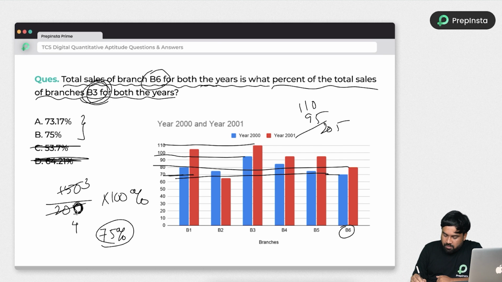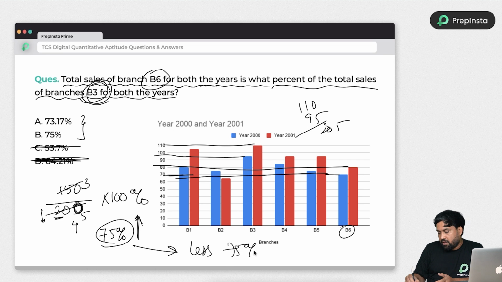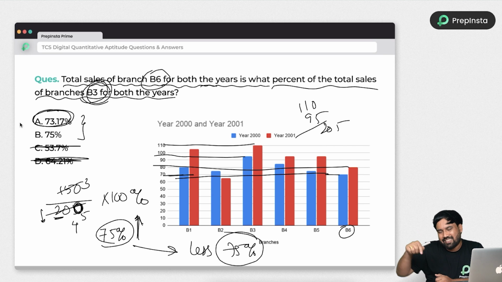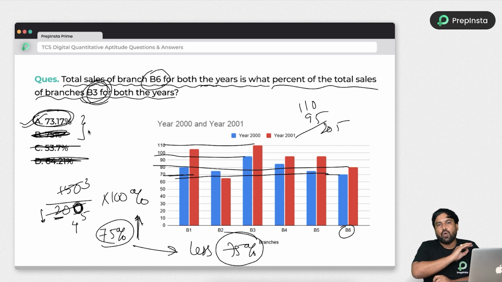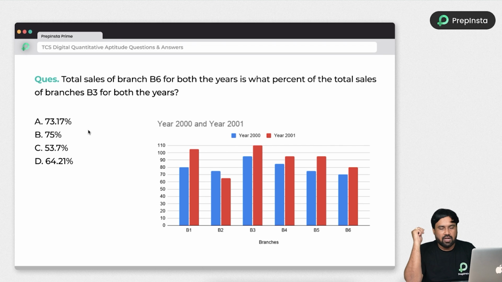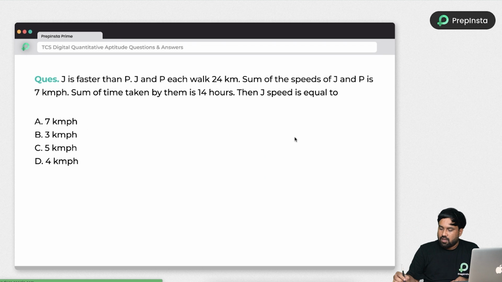But here I did an approximation, where I reduced the denominator. If you reduce the denominator, you will get a higher value than 75. So if the denominator is actually 205, your answer will be less than 75%. Am I right or not? So if the answer is less than 75%, the answer is option A. You don't have to do the calculation. All you need to do is think properly and you will get the answers easily. I don't want to explain more about this.